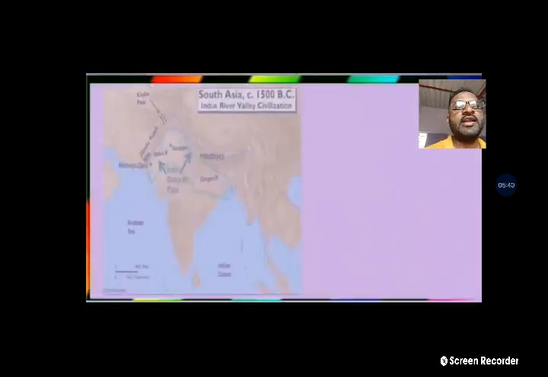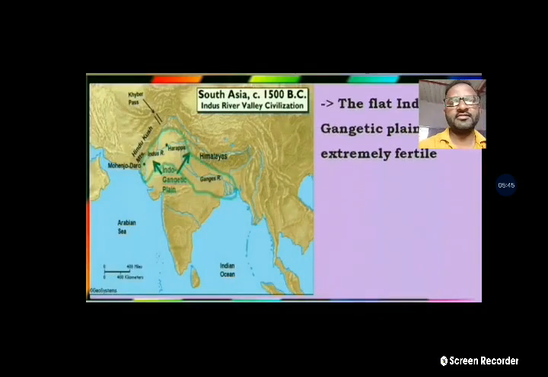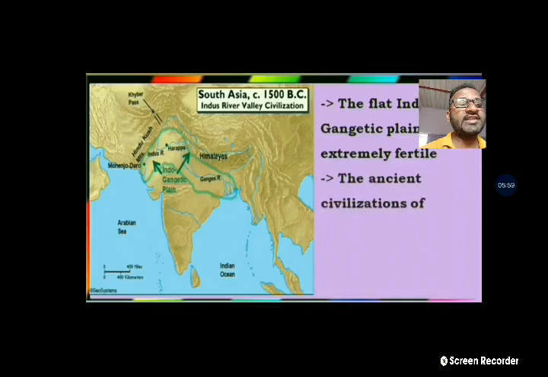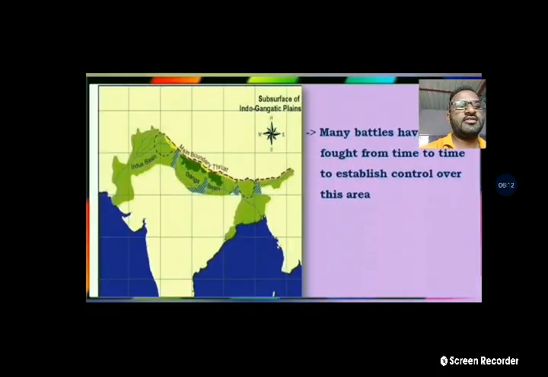Okay, and the next point is, so now you see the pictures on the screen. The flat Indo-Gangetic plain. The plain has extremely fertile land, and the ancient civilizations of Sindhu and Harappa both started life in these valleys, the prehistoric human beings.